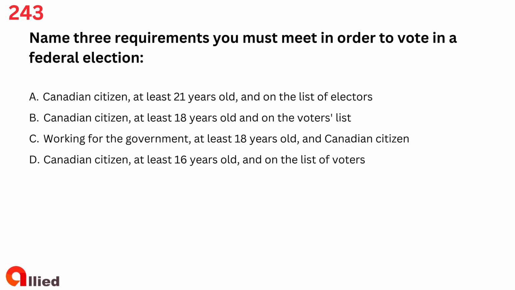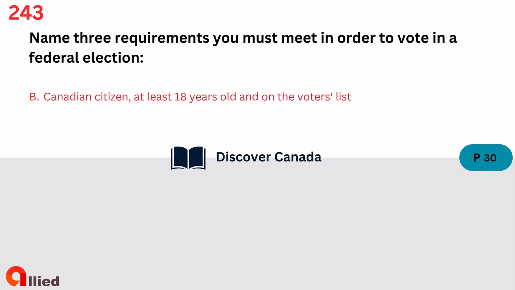Question 243. Name 3 requirements you must meet in order to vote in a federal election. A. Canadian citizen, at least 21 years old, and on the list of electors. B. Canadian citizen, at least 18 years old and on the voters' list. C. Working for the government, at least 18 years old and Canadian citizen. D. Canadian citizen, at least 16 years old and on the list of voters. The answer is B. Canadian citizen, at least 18 years old and on the voters list.